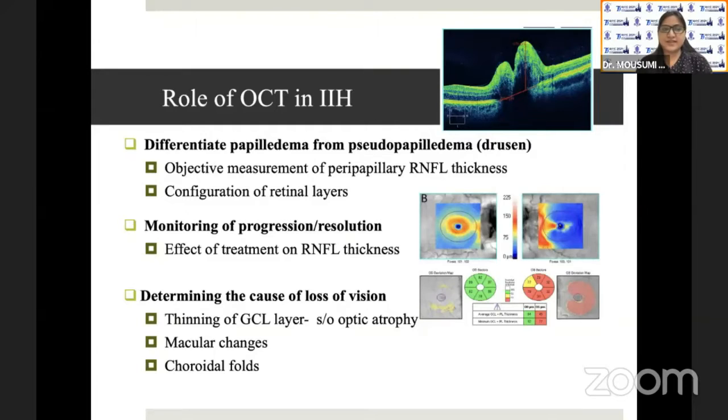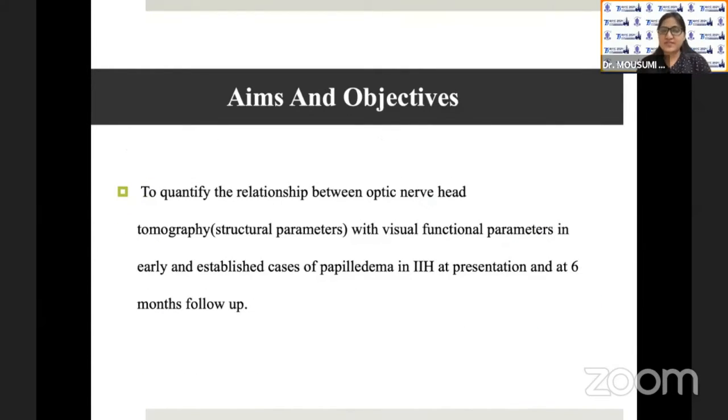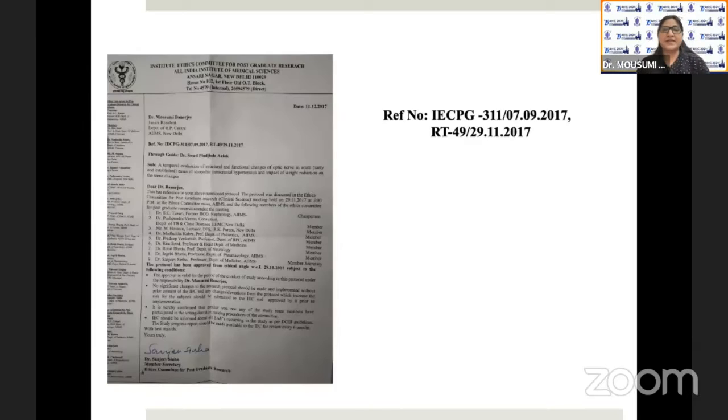So the role of OCT is to differentiate papilledema from pseudopapilledema, monitor the progression or resolution of papilledema, and determine the cause of loss of vision. Now, the aim of the study was to quantify the relationship between the structural parameters and visual functional parameters in early and established cases of papilledema in IIH at baseline and at 6 months follow-up.